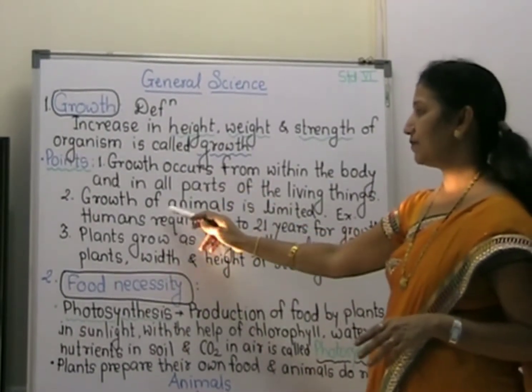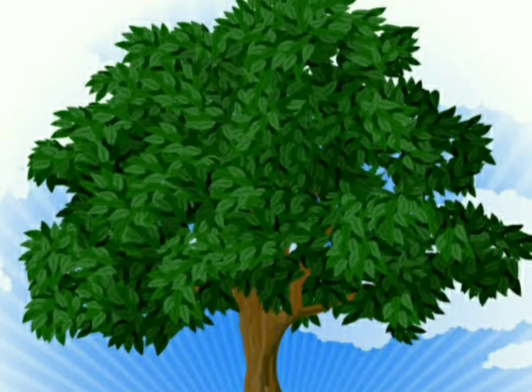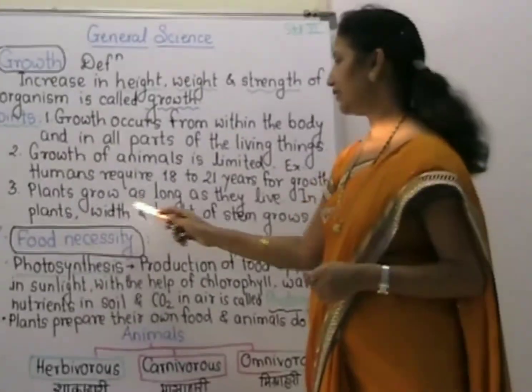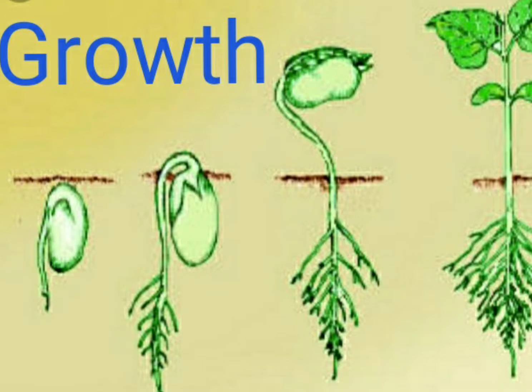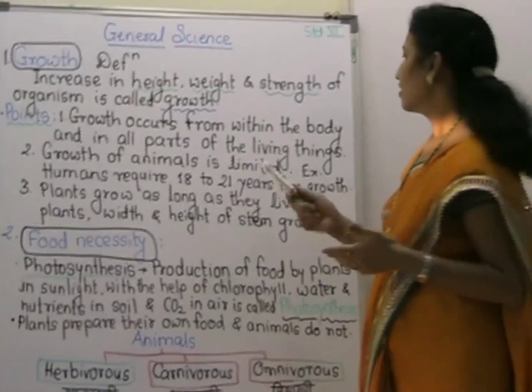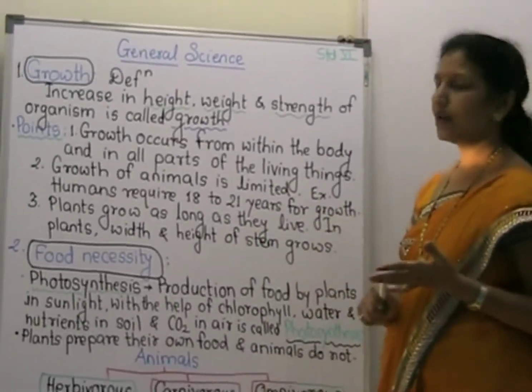Then if we see in case of plants, they grow as long as they live. It is not limited. The growth takes place for the whole life. In plants, width and height of stem grows. And if we see the growth of plants and animals, it takes place from within the body. It occurs from within the body, and it takes place in all parts of the body, in all parts of all living things, whether it may be plant or it may be an animal.